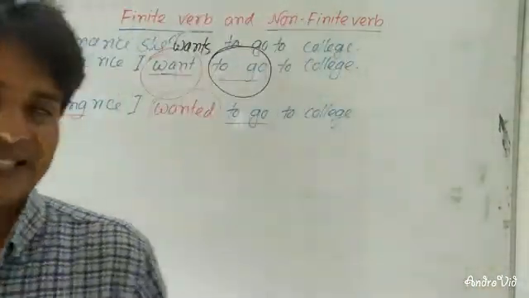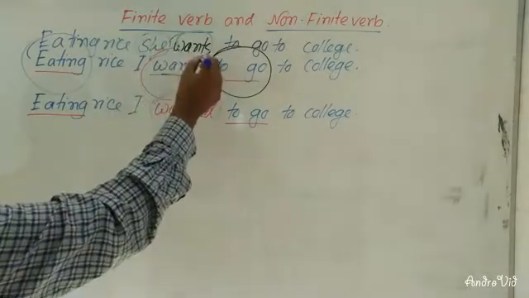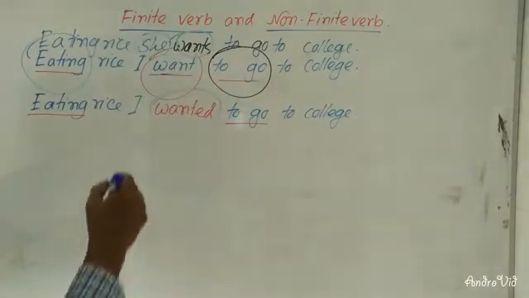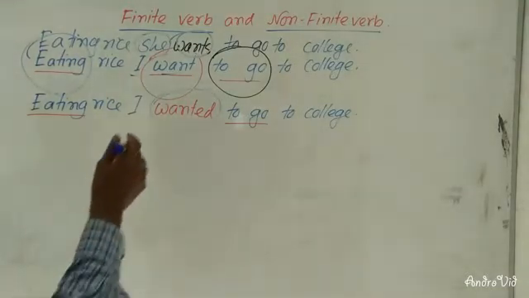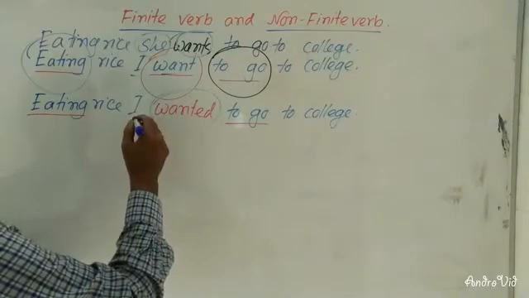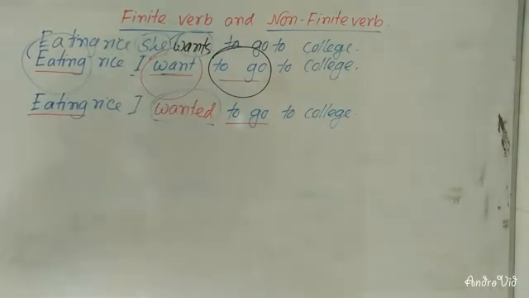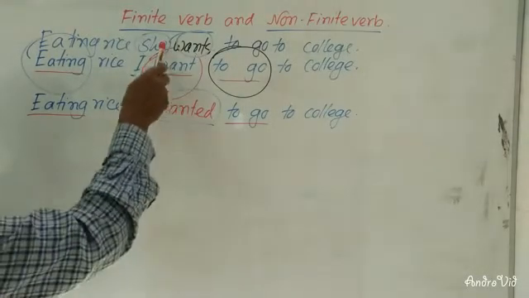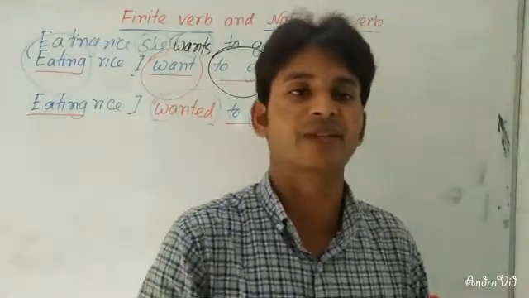Dear learners, you can see here that I changed the subject, so I have written wants. This is the first person, so I have written want, and this is the past indefinite tense, so I have written wanted. So I have changed only the verb want, not to go or eating. This is called a finite verb, the verb which is changed according to subject, person, number and tense.